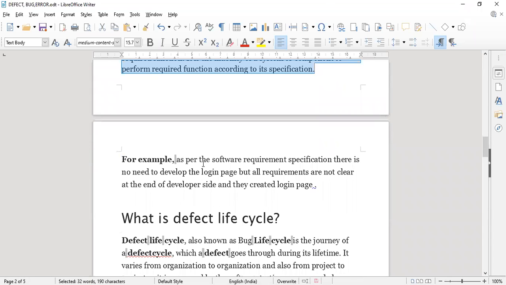For example, as per the software requirement specification, there is no need to develop the login page, but if all requirements are not clear on the developer side, then they create the login pages. Suppose the requirement is that the customer wants such activity in the software. First of all, a login page must be there. Then after successful login, the proper front page appears in front of the user.